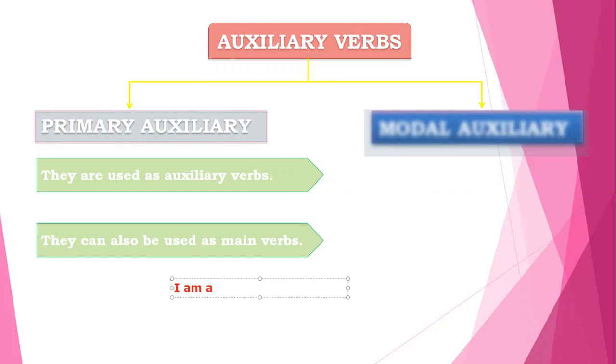I am a boy, here am being the only verb in the sentence, this verb is acting as a main verb or main action. But if I say, I am walking like a boy, in this case, we not only have the word am as our verb, but we also have another verb that is walking.